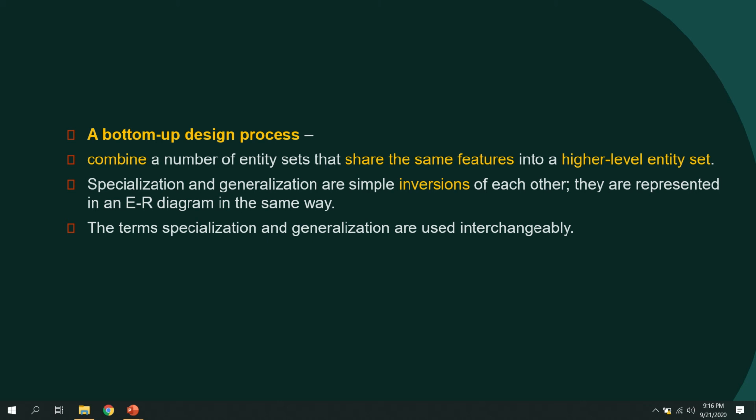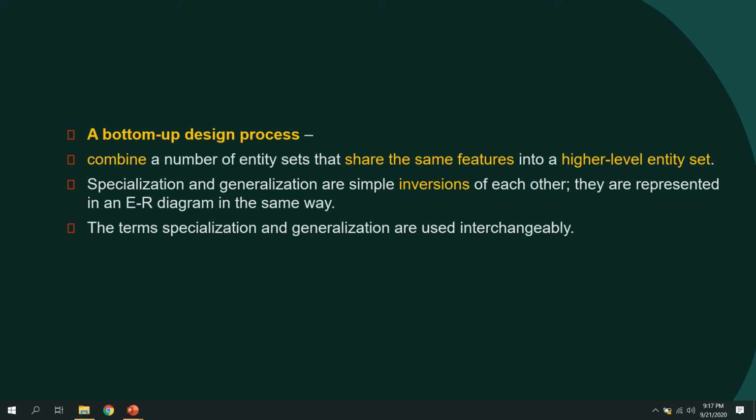Each subset has some properties of its own. In cardiology, that doctor may be taking higher studies, an MD in cardiology, or in general medicine, an MD in general medicine. So based on certain properties, we divide the doctor into different subgroups. That is called specialization. That is the example of specialization.